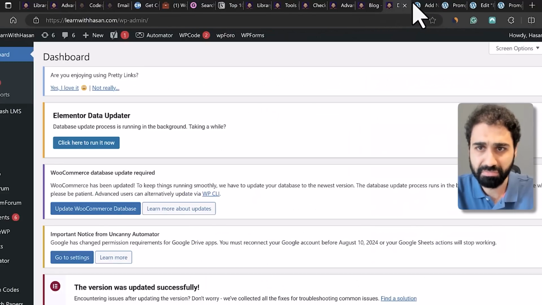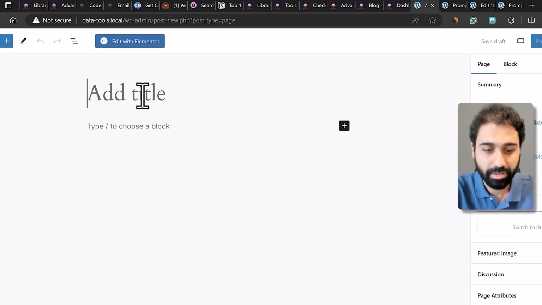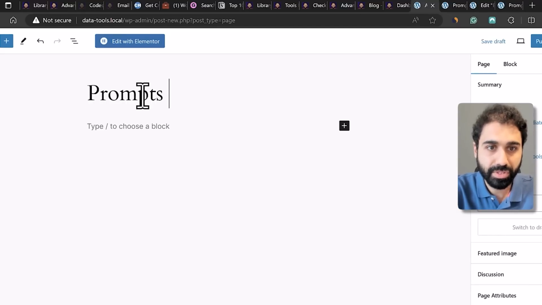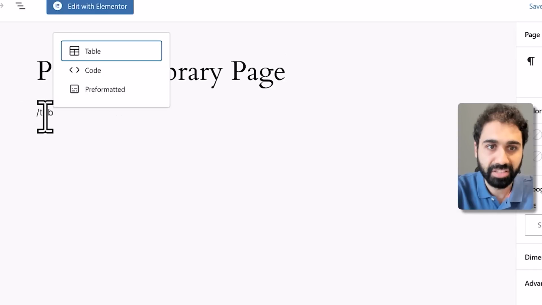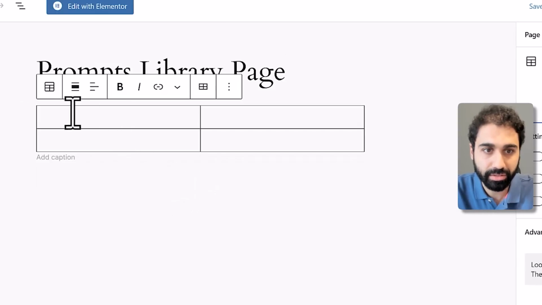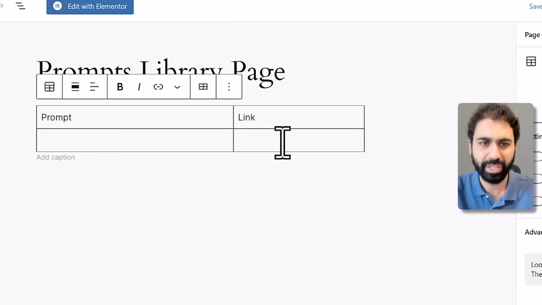You have a lot of options, but in case you want to add a table, for example, this is the prompts library page. Here you can add a table and simply create it, add the prompt and the link, and you can add the titles here and the link to each prompt. That's simple. You can keep things simple and you can scale later, change the design as you like. Now we are not going in depth here, it's somehow out of scope. I think you get the idea now, you can do whatever you want.